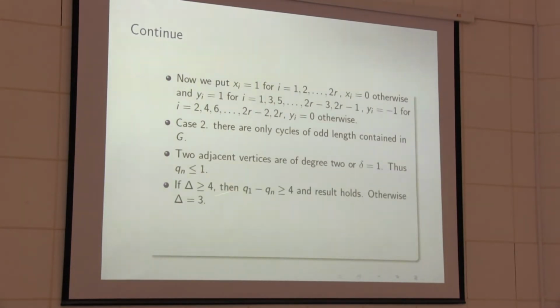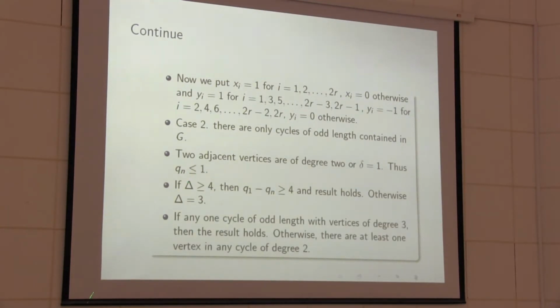So if delta is greater than or equal to 4, then it also holds because Q1 is greater than or equal to 5, since delta plus 1 is 5, and Qn is less than or equal to 1, so it holds. So only this case remains: in the graph only odd cycles, and delta, the maximum degree, is equal to 3.